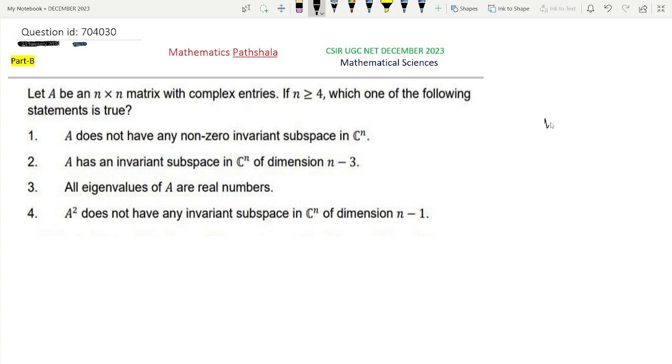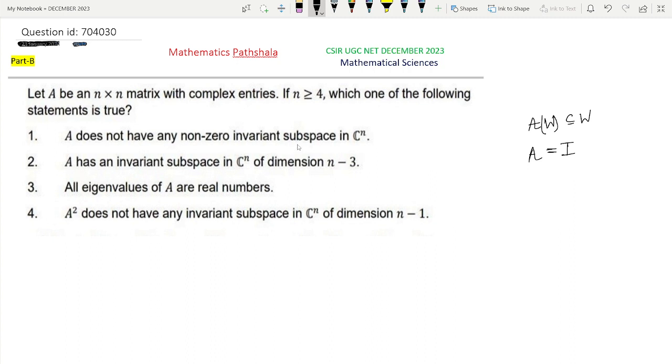A subspace W is said to be an invariant subspace under A if AW is a subset of W. So for option 1 and option 4, if we take simply A equal to the identity matrix or identity operator, the same thing, then clearly all subspaces will be invariant, because for this operator IW is equal to W, so IW subset of W will be satisfied.